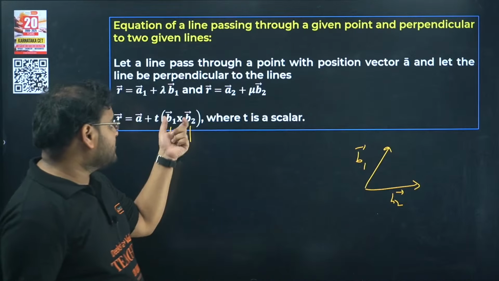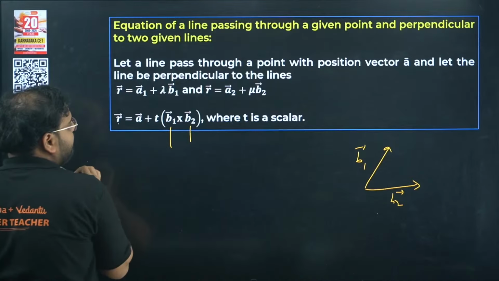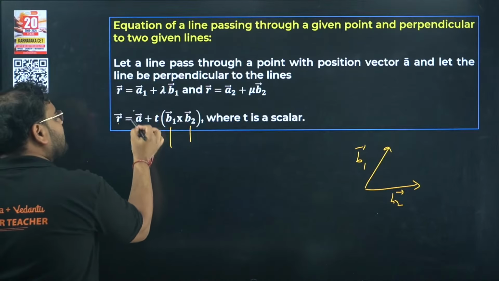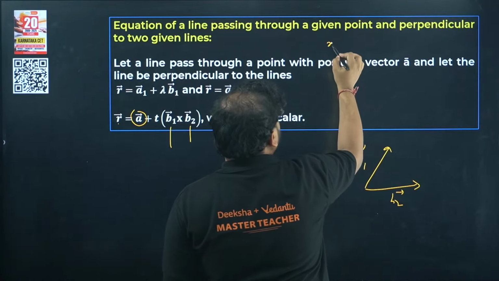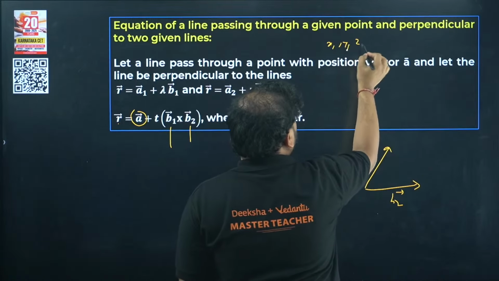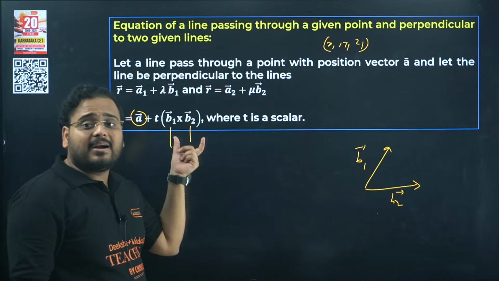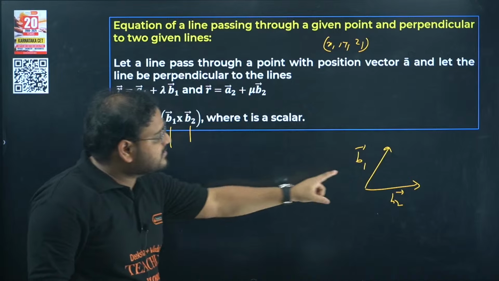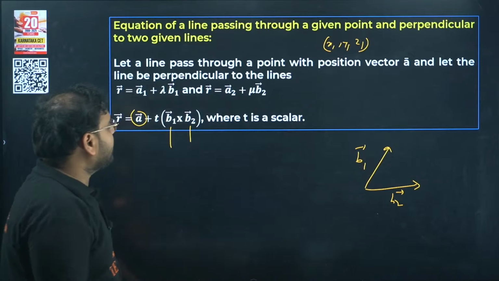So that is what we are doing over here. The resulting vector will be passing through the point A that they've given here. The point will have coordinates x1, y1 and z1, right? And this will be the parallel vector, the vector across this particular plane, which is perpendicular to this plane. Okay, getting it?